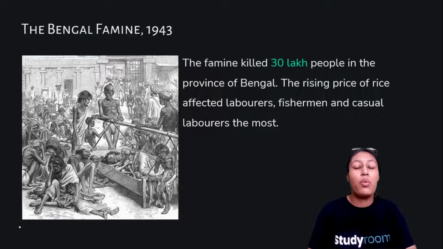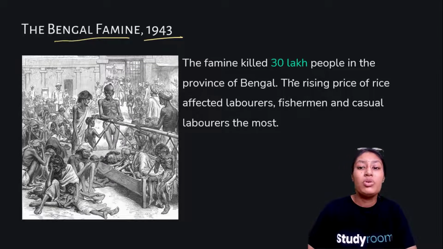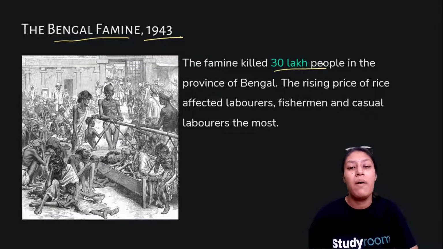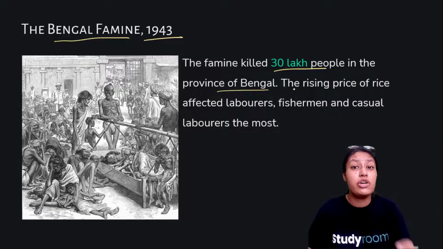Our country at one time has faced this devastating situation in 1943, which is known as the famous Bengal famine. In this famine, almost 30 lakh people were killed because there was no food available for them. It was in the province of Bengal, and this was because of the prices of rice, which is the basic consumption of everybody.